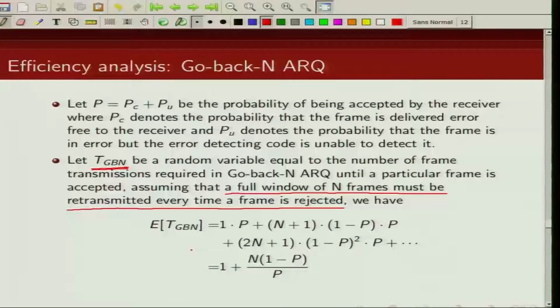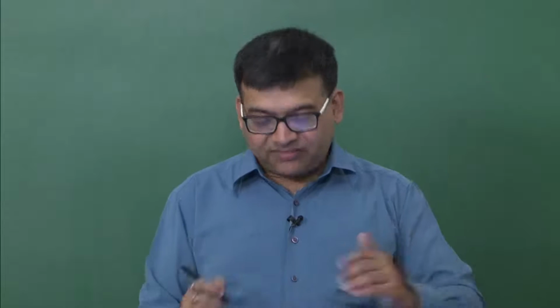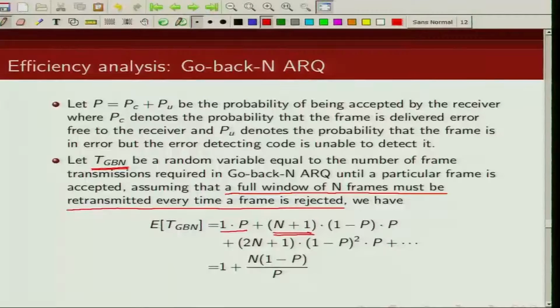So now you can see if the packet is received correctly in the first instance, that probability is 1 times P. Now if the packet is not received correctly the first time, we are retransmitting, because we are considering the worst case scenario, these N packets. So the number of frames when it is received correctly the second time is N plus 1, times this, which is the probability that it was not received correctly in the first instance, and this is the probability that in the second instance it was received correctly.